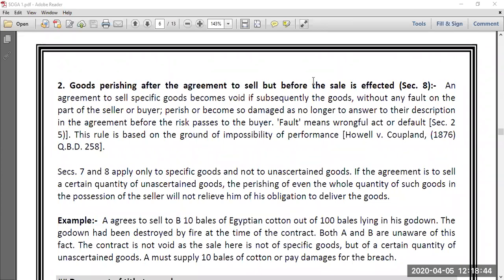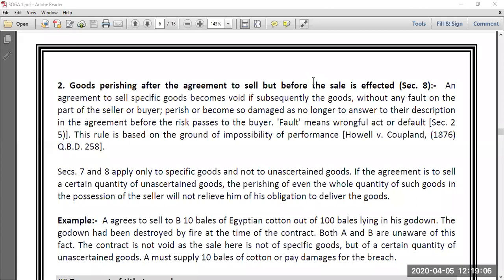Y says no problem, I don't have any problem. Understand, the contract of sale, or rather an agreement to sell, takes place on 1st April. The goods are specific, because there is only one Mercedes, it is black and specific, and the contract was made sitting inside the Mercedes, so the goods are absolutely specific. But on 1st April it is a contract of an agreement to sell.